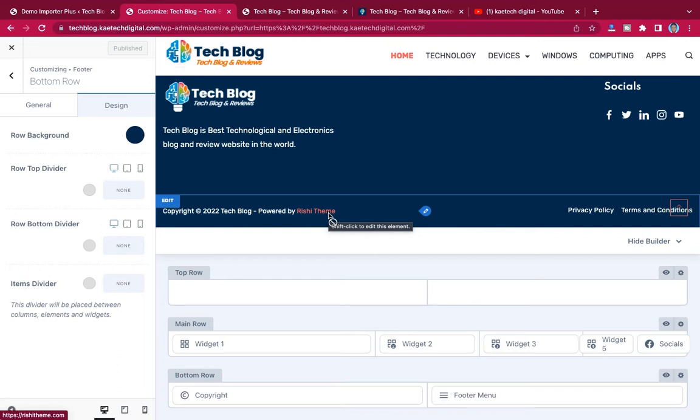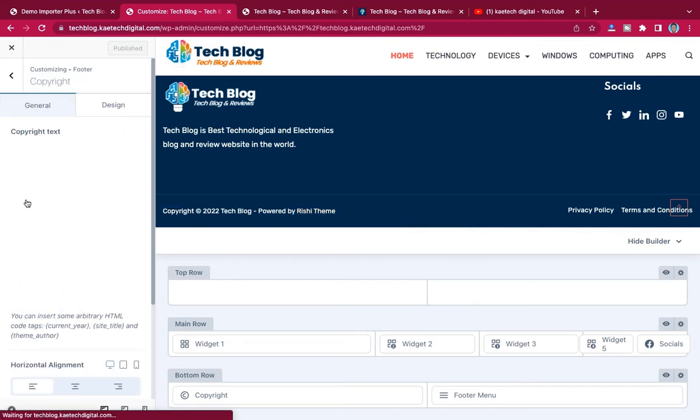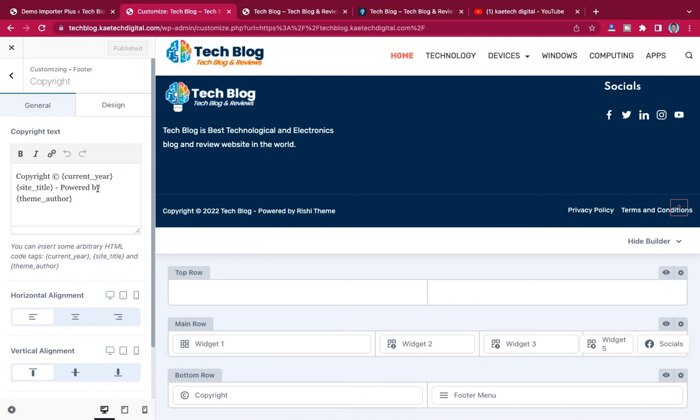But then if you want to customize it, to make it your own, you just click over here, and then instead of the powered by author theme, you can remove it, and then maybe I'm going to write Kitech Digital. So now that I've written Kitech Digital, I want to link it so that when somebody clicks on it, it will lead them to my website. So I'll just highlight it and then click over here and type in my website name over there.